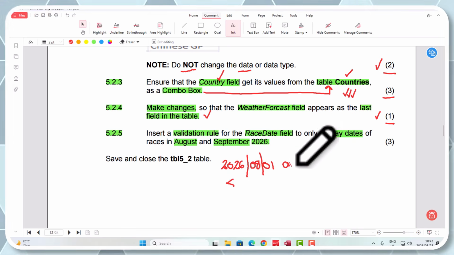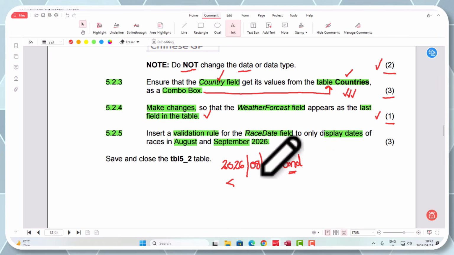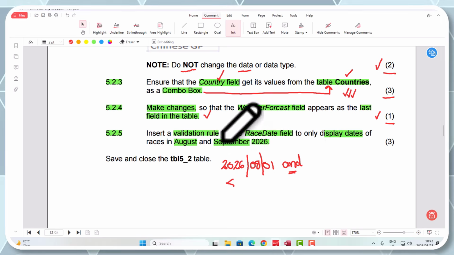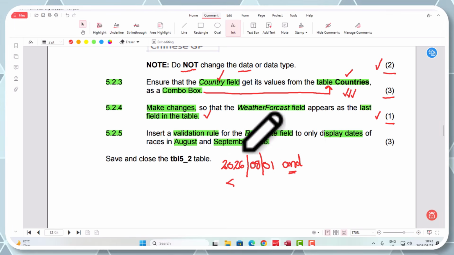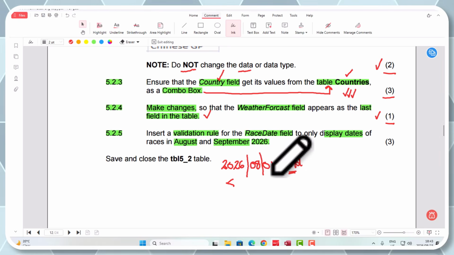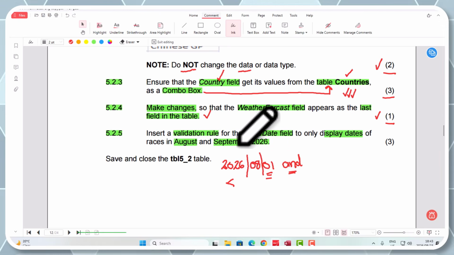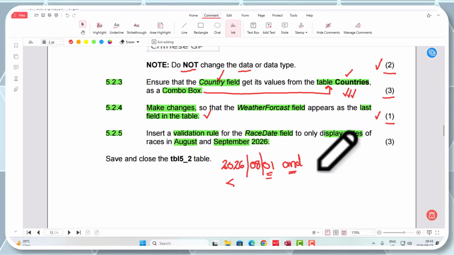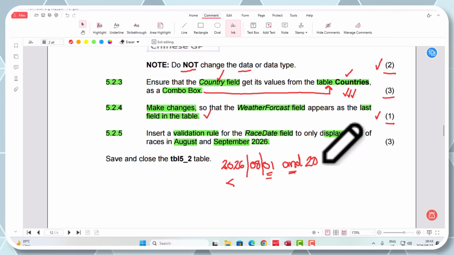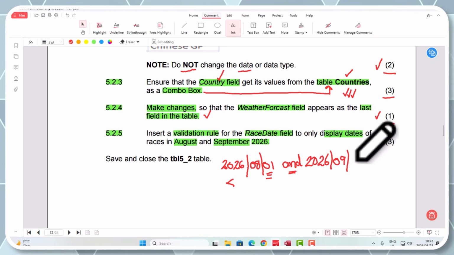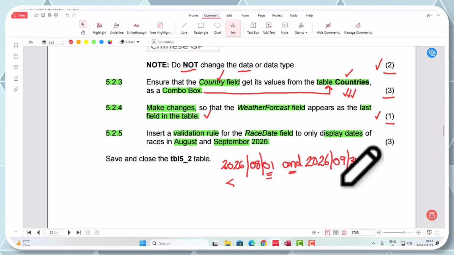And right, there's my function there, and we're going to do something before this, and September. We need to go to the end of September. So the races in August should be the 1st, and in September, the last day. Okay, so again, 2026, September is 09. This time, 31. Let's hope it has got 31 days in it.